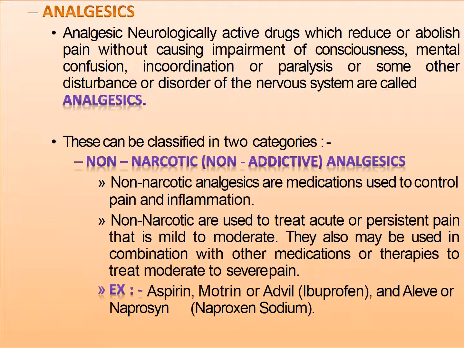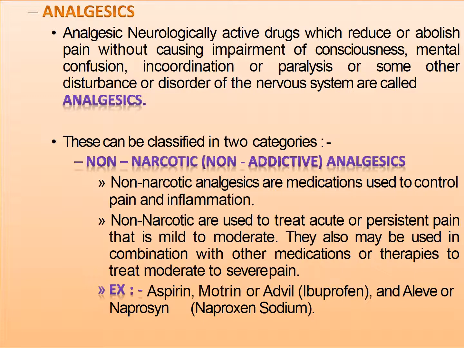Analgesics. Neurologically active drugs which reduce or abolish pain without causing impairment of consciousness, mental confusion, incoordination, paralysis or some other disturbance or disorder of the nervous system are called analgesics. These can be classified in two categories: non-narcotic, non-addictive analgesics, and narcotic analgesics.